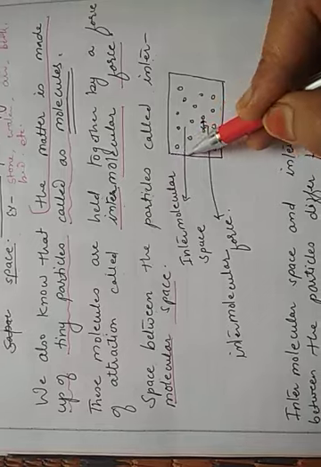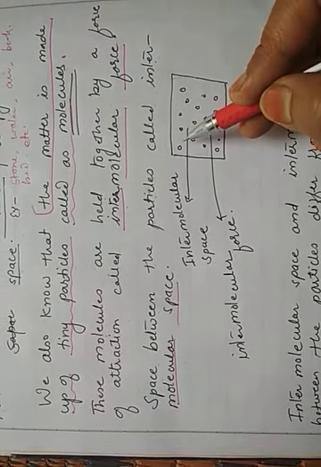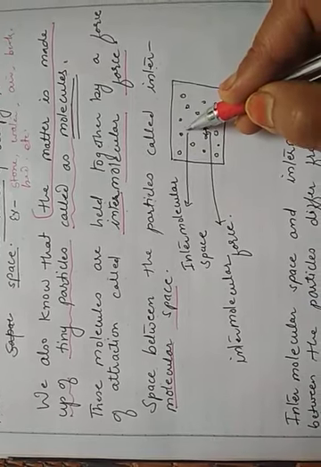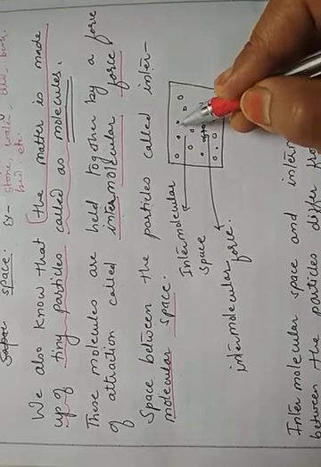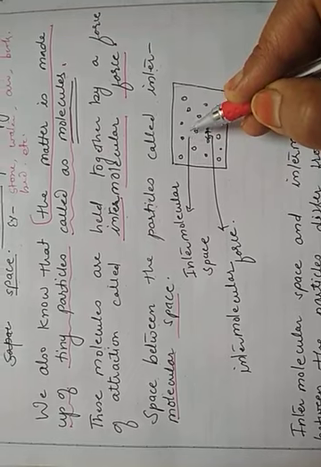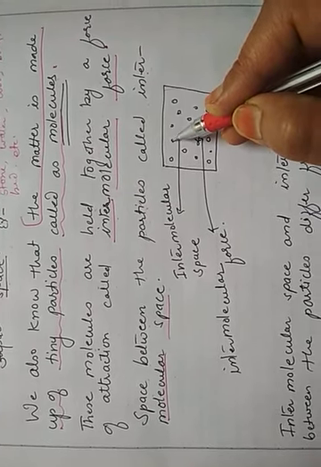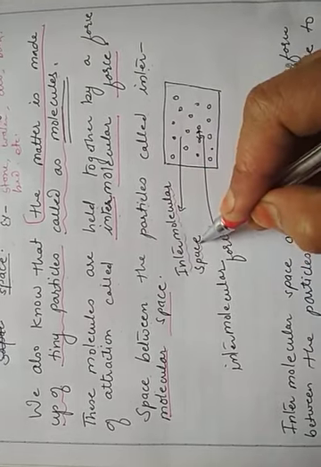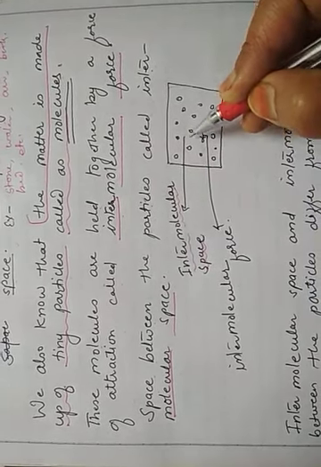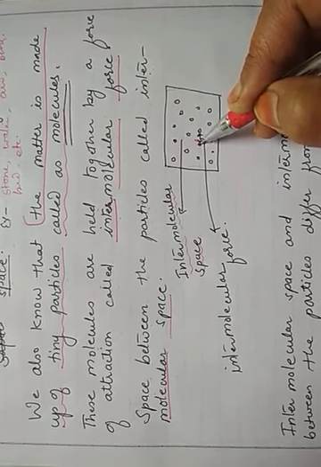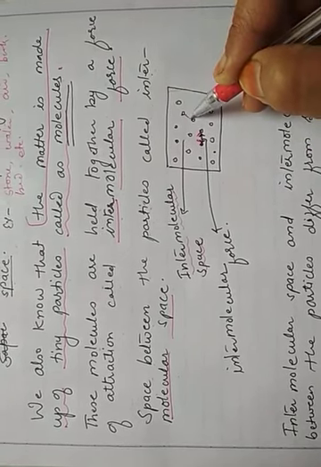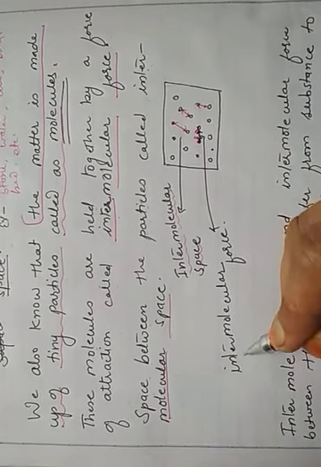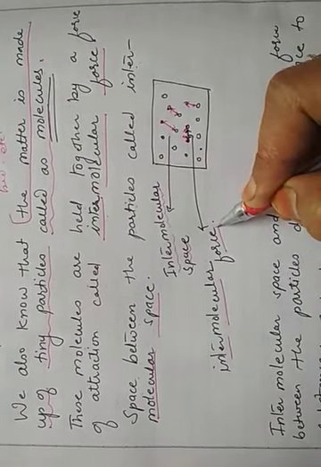Diagrammatically, we can represent it this way. This is matter made up of these tiny particles. Now, the space between these particles, where there are no molecules in between, the space between any of the particles is called intermolecular space, and each particle is attracted to the other particles by a force of attraction. This force of attraction is known as intermolecular force.